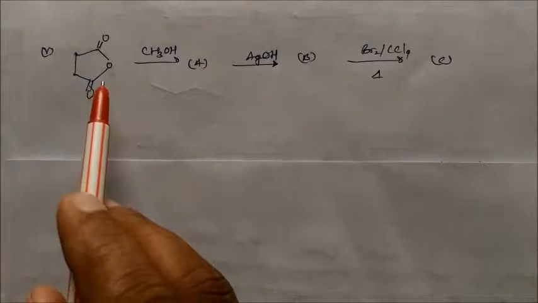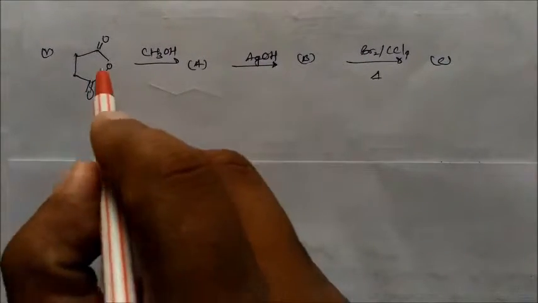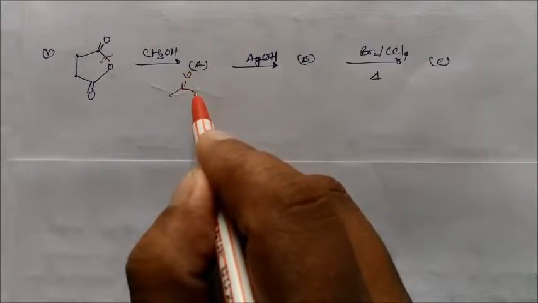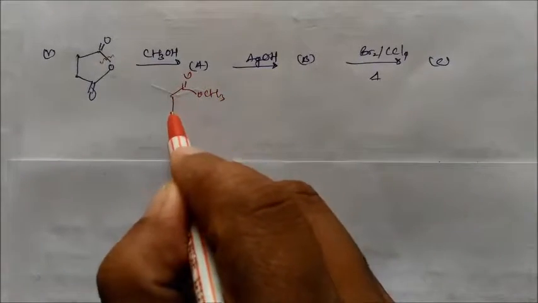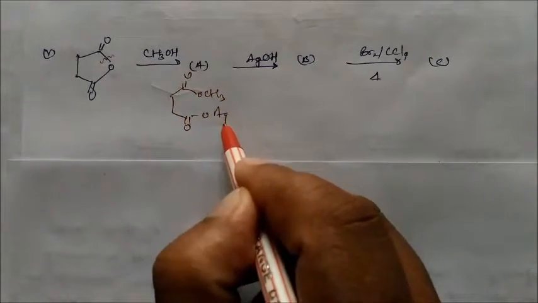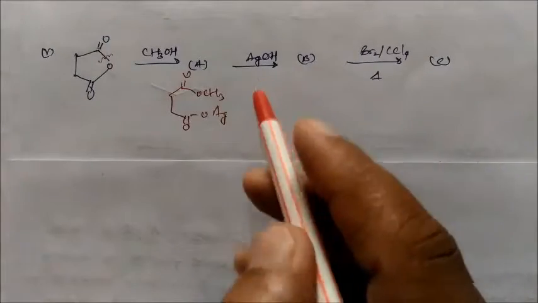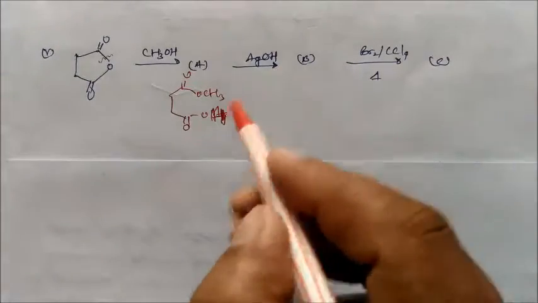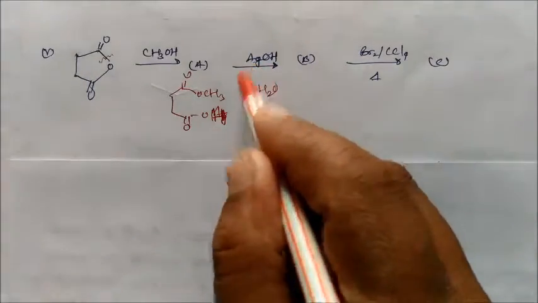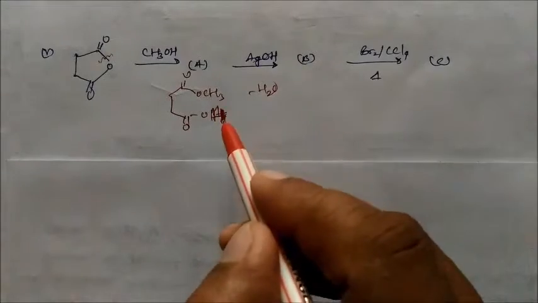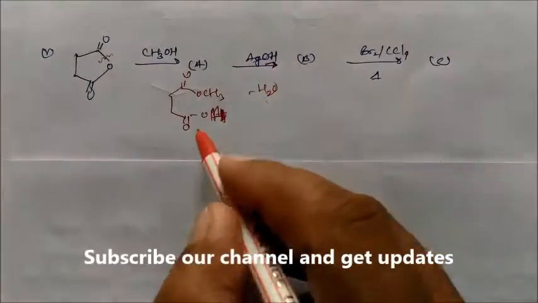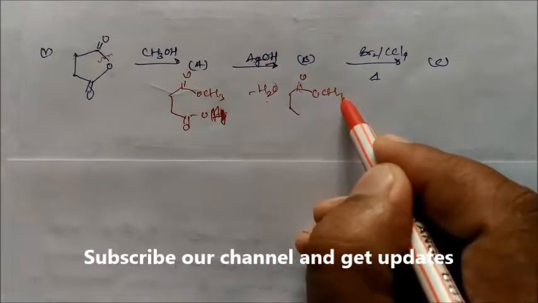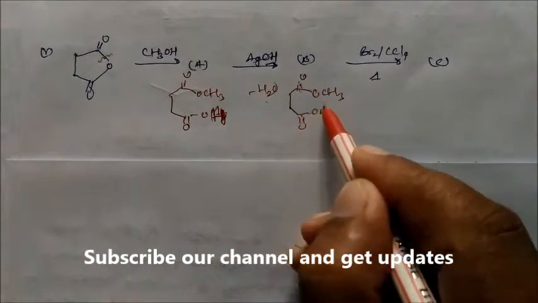So this is the anhydride in presence of methanol, so there will be the cleavage of this bond, so you will get the compound with OCH3 on this side and OAg on the other side. Now in presence of silver hydroxide, there is a release of water, because the OH will attack this hydrogen, so hydrogen plus OH will form water, and it will form the compound with OCH3 and OAg.